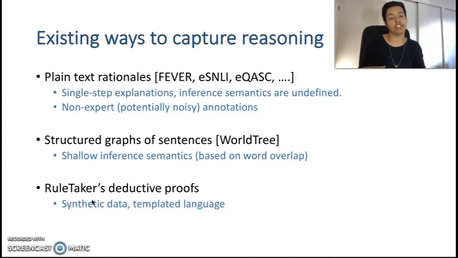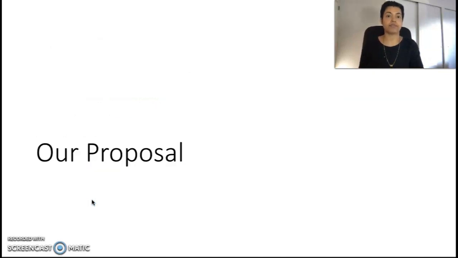WorldTree tried to add structure to multi-step explanations, but the undirected graph was merely based on word overlap between sentences. On the other extreme lies the RuleTaker task, which involves systematic deductive proofs. However, the dataset was synthetically derived using theories consisting of templated sentences.